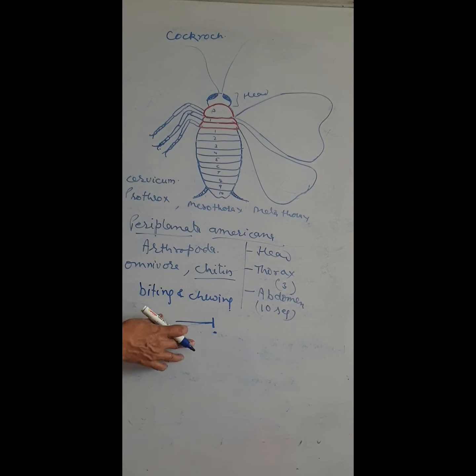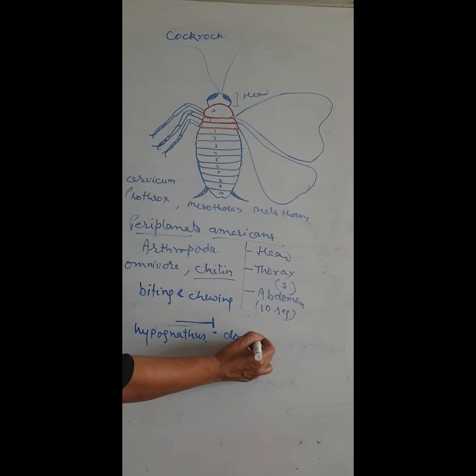So the oral opening is downward, and this condition is called hypognathous. The head is at right angle to the mouth.